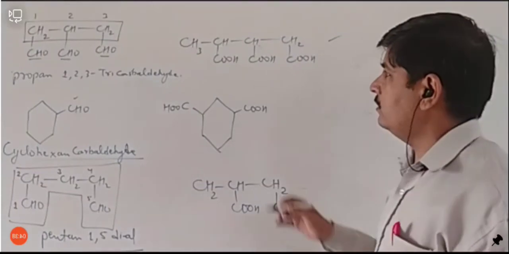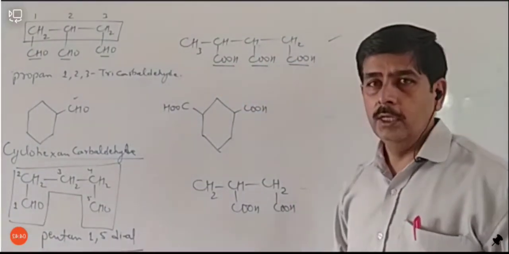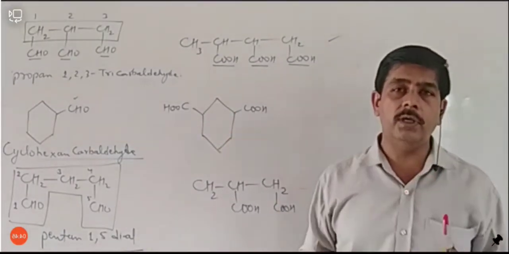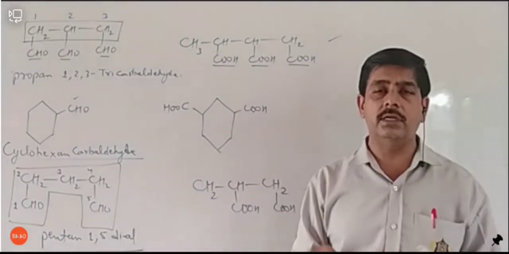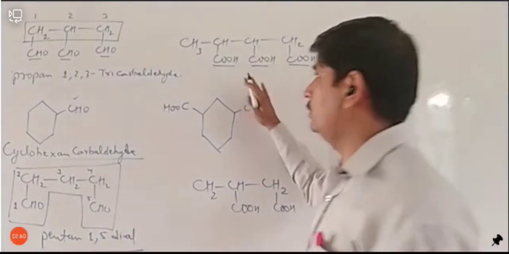Here again we have 3 COOH group, 3 carboxylic group. So again we can say these 3 carboxylic group cannot be counted in a straight single chain. इसमें count नहीं किया जा सकता. So they will be excluded.